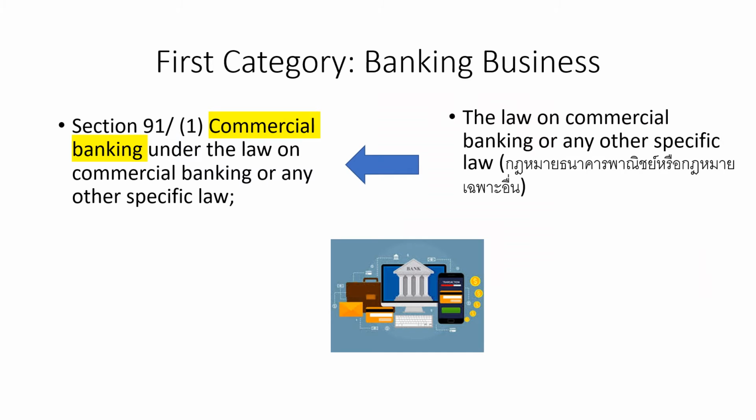So let's have a look at the first category with an example together. The first category under section 91/1 is the banking business.